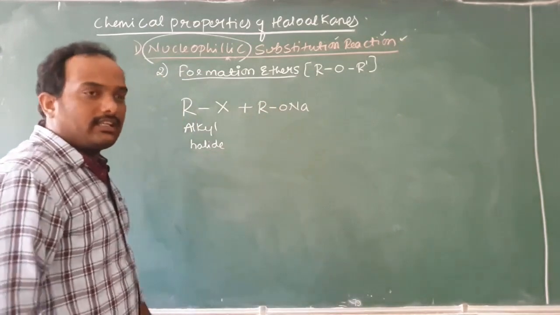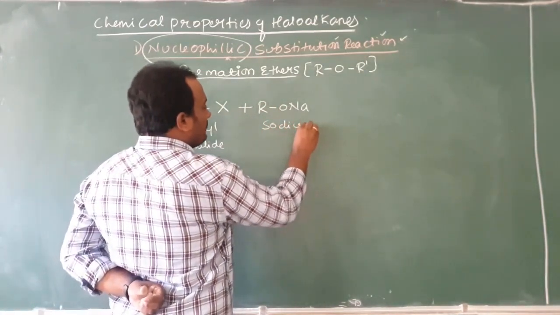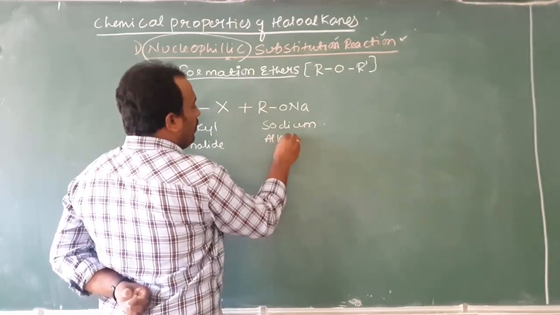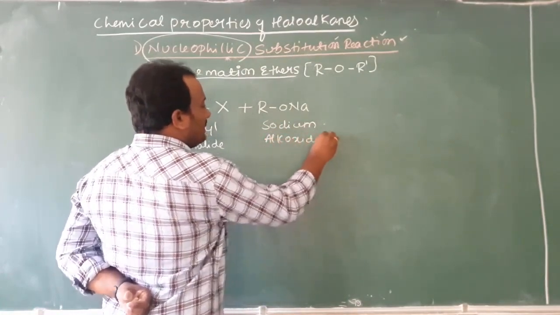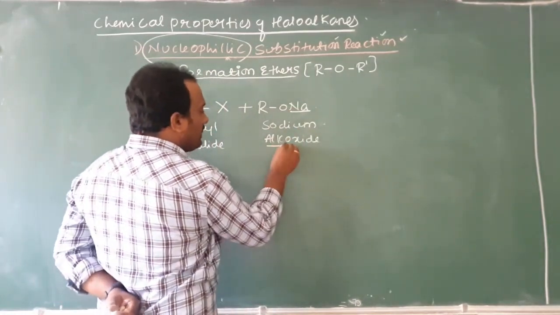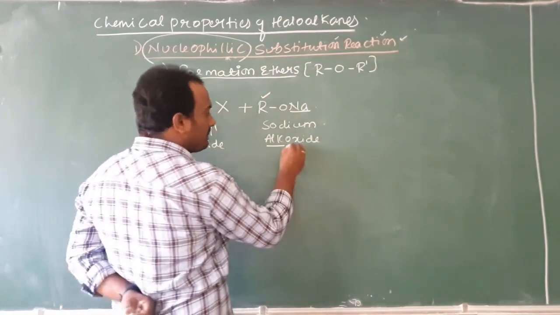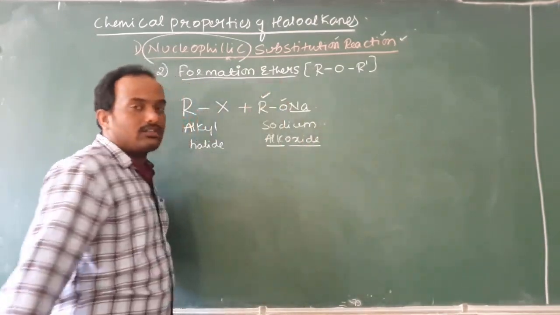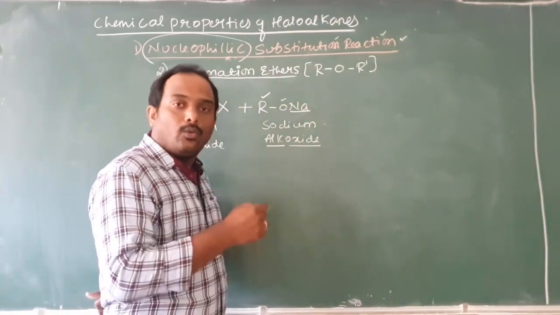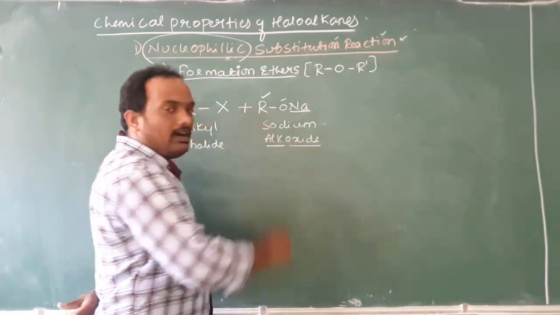This class of organic compounds can also be called as sodium alkoxide. See the word in the name. Sodium means Na. Alk means alkyl group, that is R group. Oxide is nothing but oxygen. When you combine R, O, Na it is supposed to be called as sodium alkoxide.